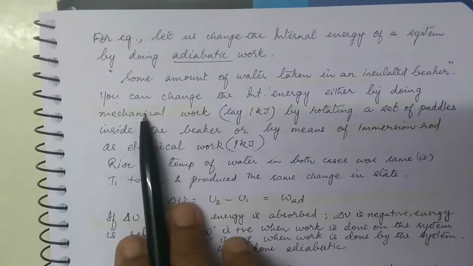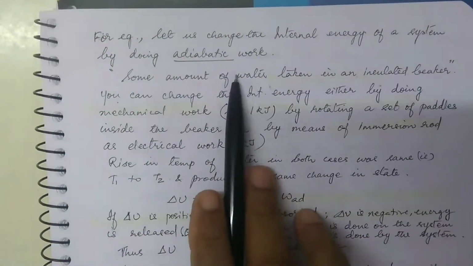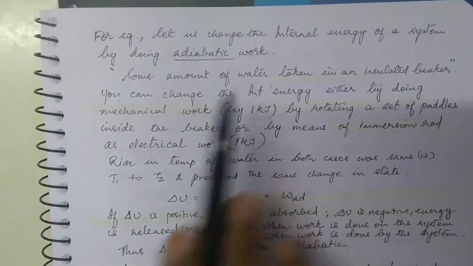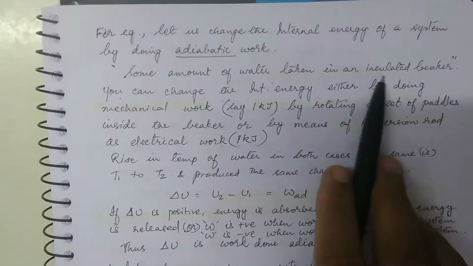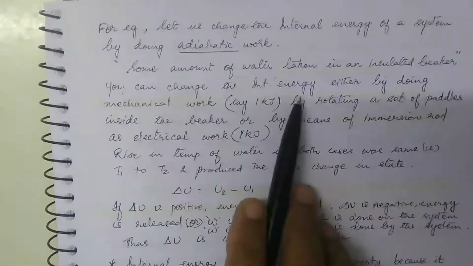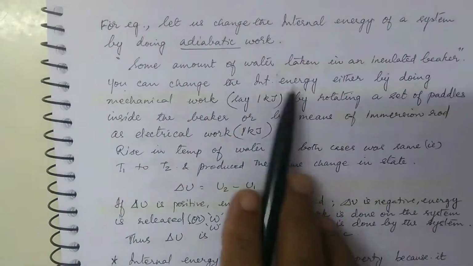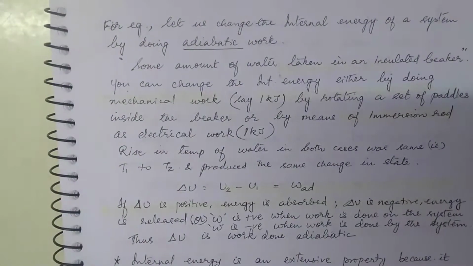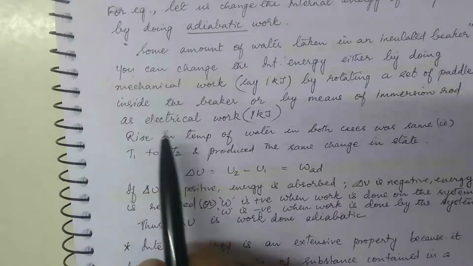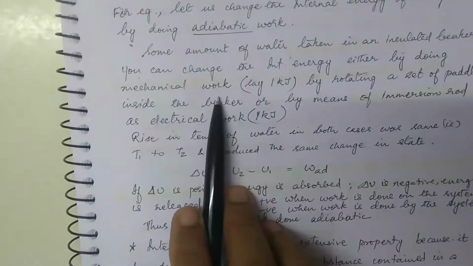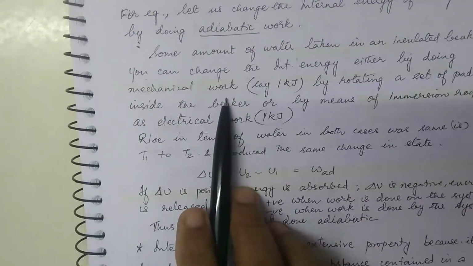Say for example, you have water taken in a beaker and that is insulated from the surrounding. This is what I told you, adiabatic wall. Now you can change the internal energy of that water taken in the beaker. How can you change it? Either by doing mechanical work on it or by doing some electrical work on it.